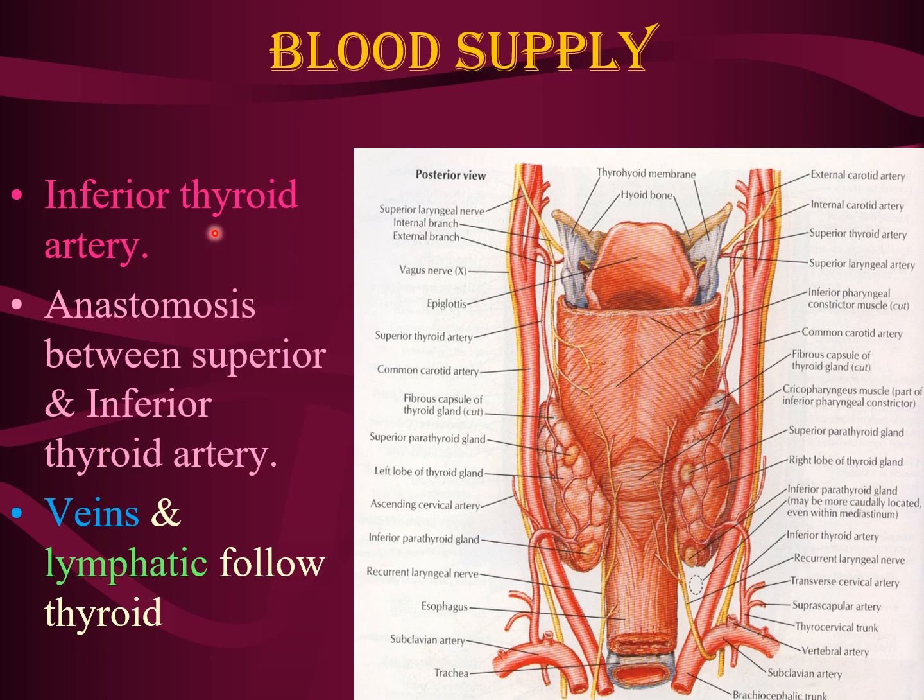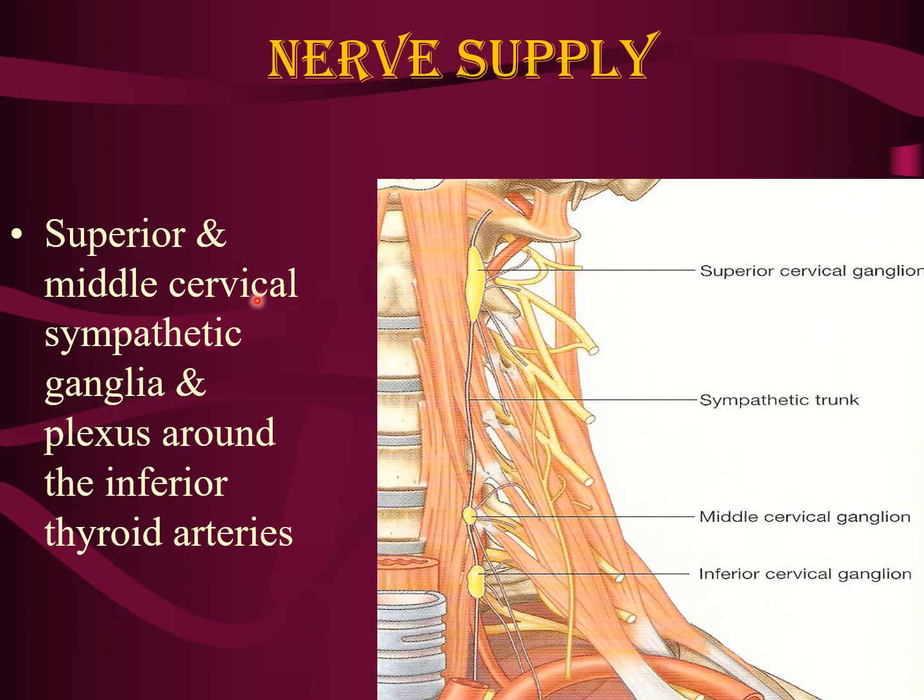Blood supply of the parathyroid glands: the inferior thyroid artery, and the anastomosis between the superior and inferior thyroid arteries. Veins and lymphatics follow those of the thyroid gland. Nerve supply: the superior and middle cervical sympathetic ganglia, and the plexus around the inferior thyroid arteries. They supply the parathyroid gland.